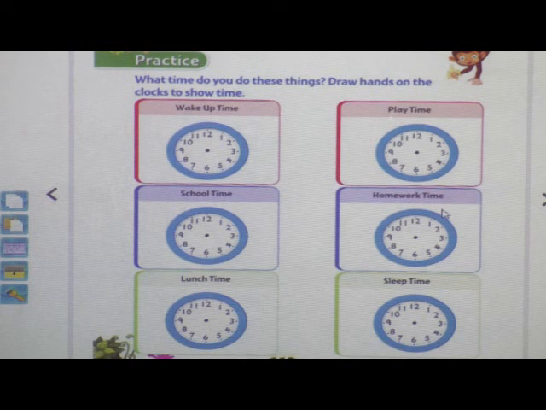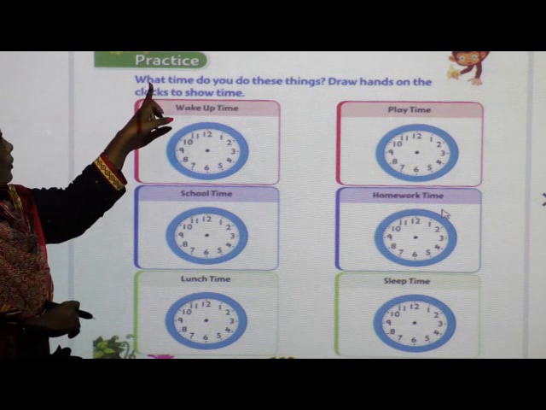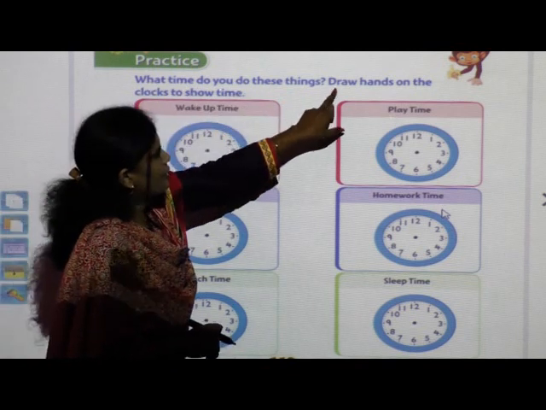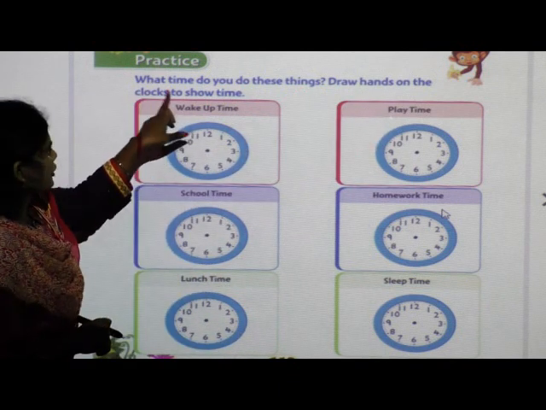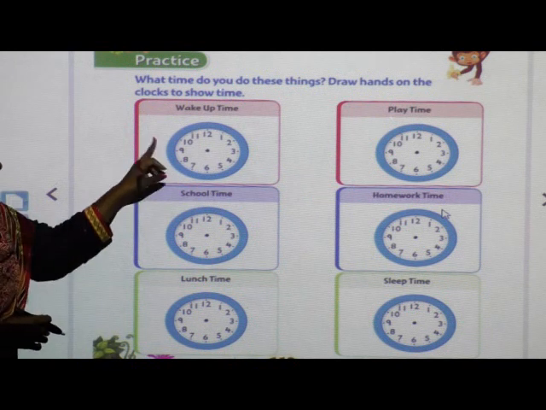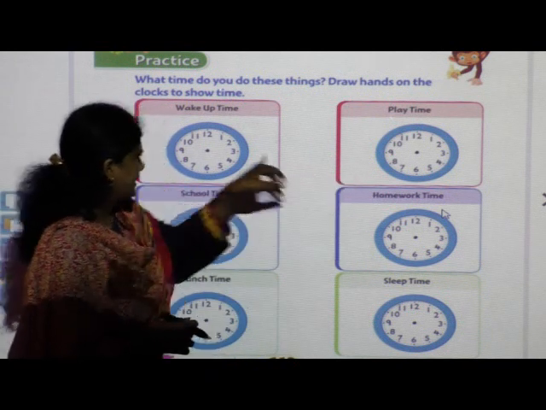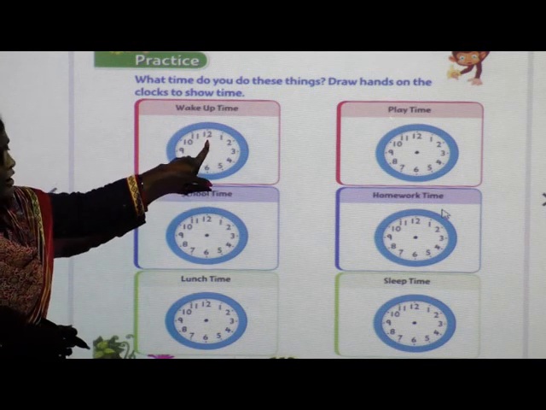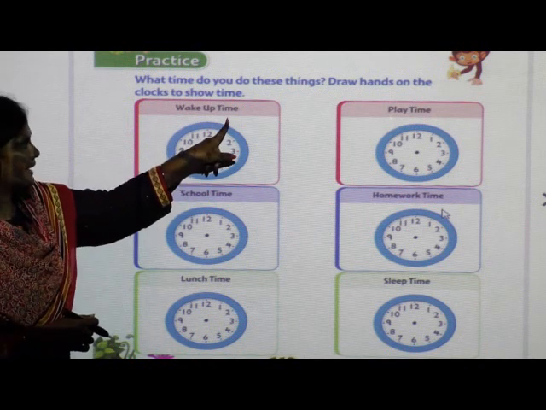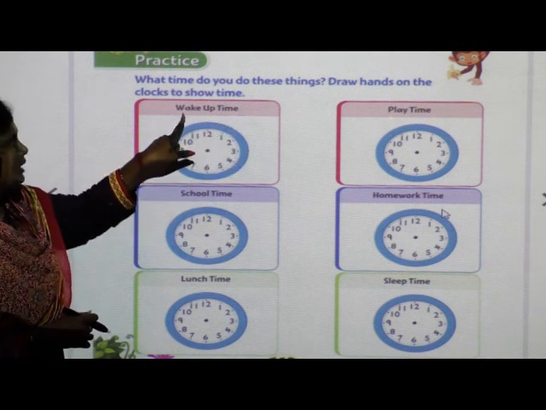So what do we have to do here? See, just now we wrote the time. We saw the short hand and long hand and we wrote the time. But here what we have to do: draw hands on the clock to show time. Yes. So here they have given the clock, but the short hand and long hand are not there inside. That we have to draw. But upside they have given the time. That time we have to see.